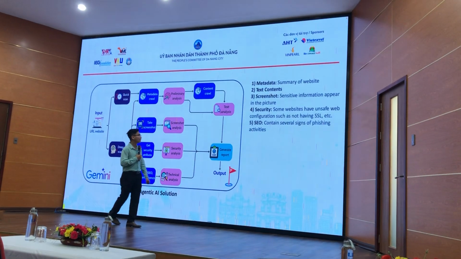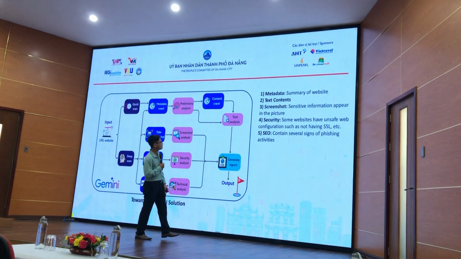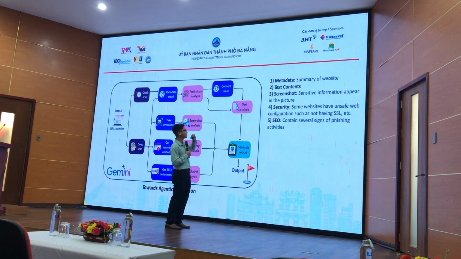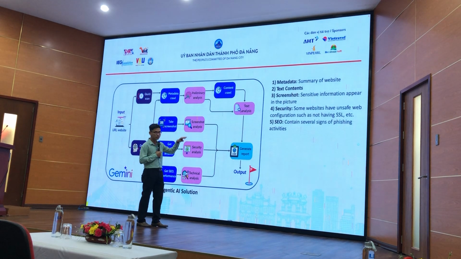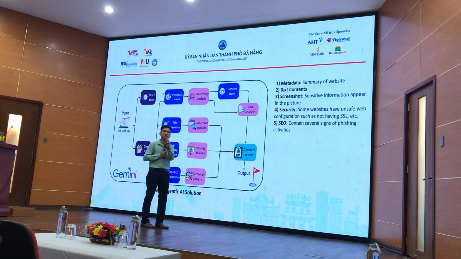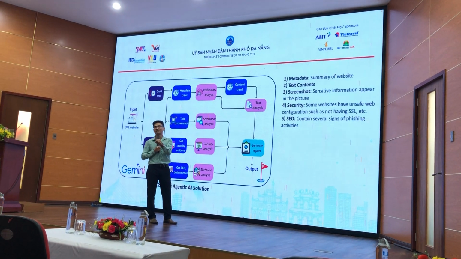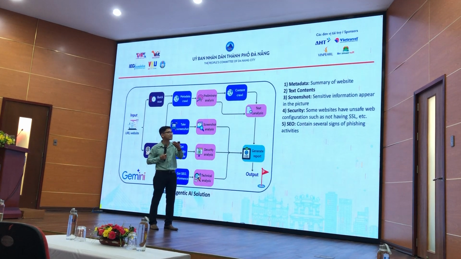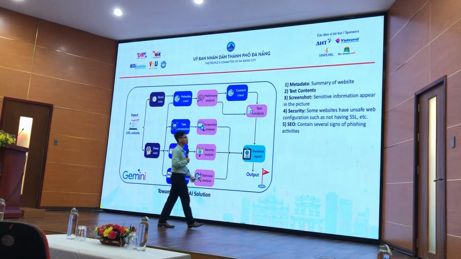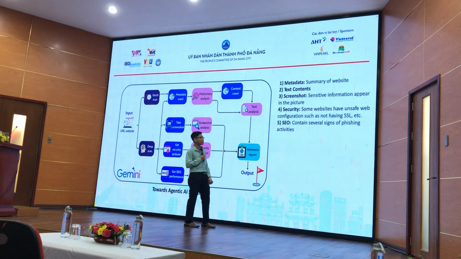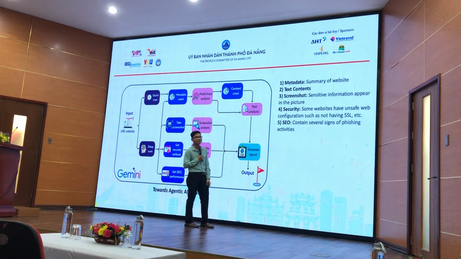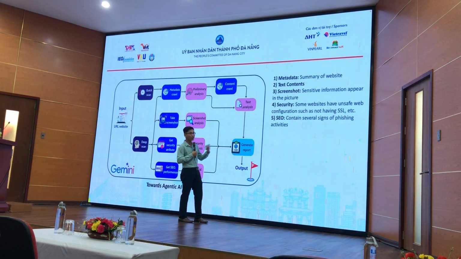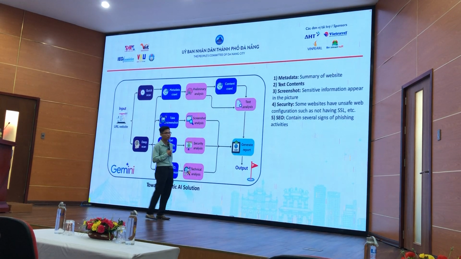So we have 5 agents. The first one is a metadata analysis agent, then an agent to analyze the content, and an agent to take a screenshot of the website, because in the screenshot you sometimes have information that does not appear in the text, and seeing the visual itself, you can detect some signs of scam already. That's why we also consider a screenshot of the website, and it is also very important for giving evidence, because we need to log the evidence to monitor the website later. That's why the screenshot is important.